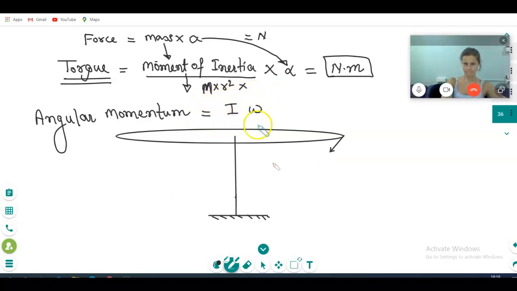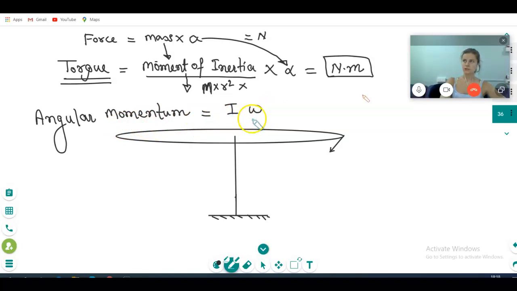First, I will create the interest in why we are studying this. This is the first thing you should understand, why we are studying these topics. So please tell me, torque unit is Newton meter, correct? Similarly, angular momentum is I omega.